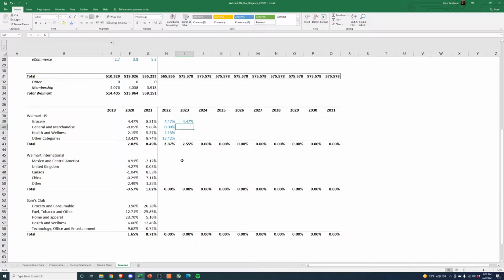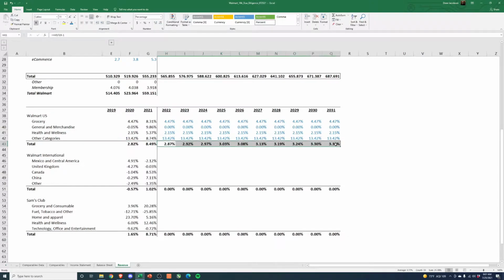Now, like I said, for the first assumptions, I'm just going to leave everything constant kind of to 2020, and we're going to see what that blended growth rate gets us and what it really looks like. So you can see we're going from 2.82 in 2020 to slowly growing to about 3.35.